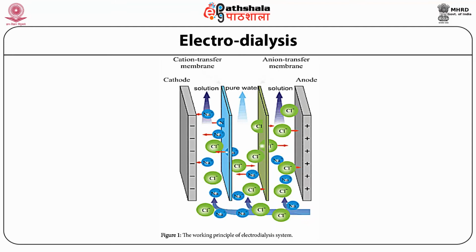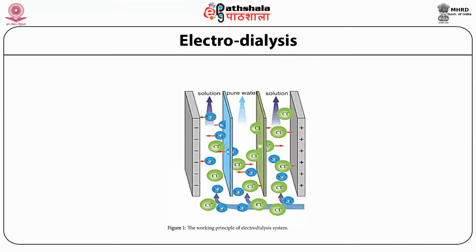This picture shows that in the electrodialysis process, there are two electrodes, one is the anode and the other is the cathode. In between these two electrodes, there is a barrier of cation and anion transfer membranes. As this system is filled with pure water or wastewater, the ions present in the water migrate towards the anode or cathode when we apply a small potential.